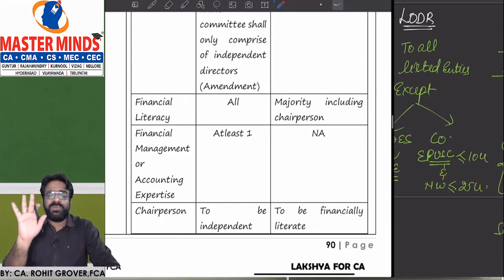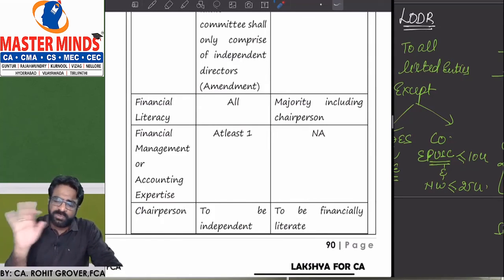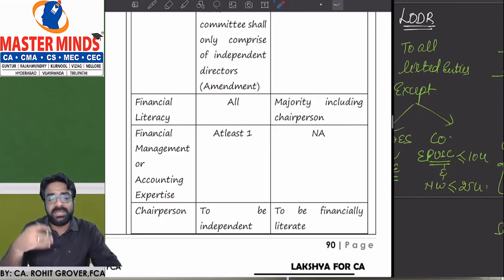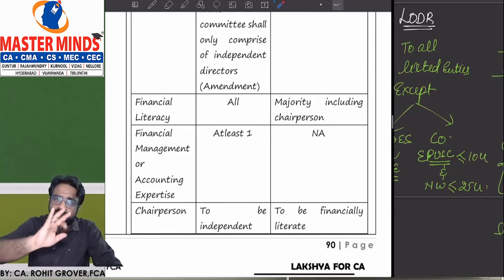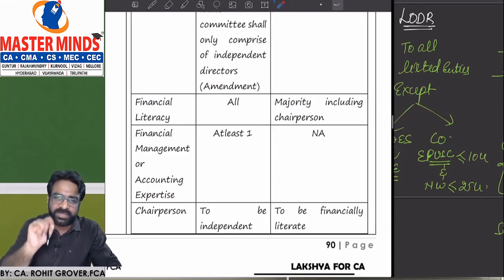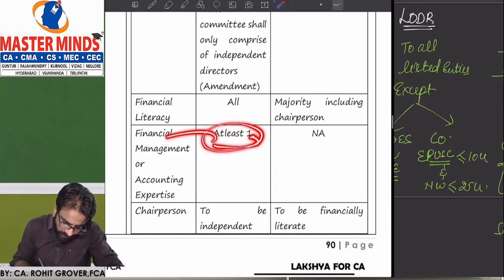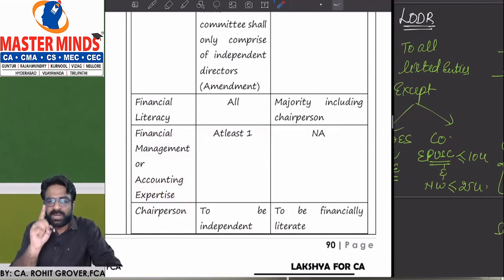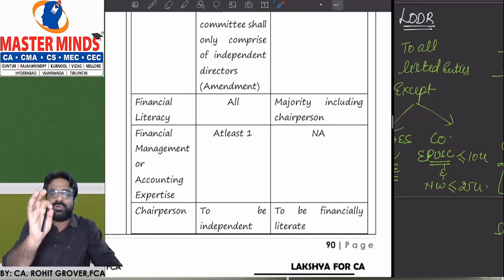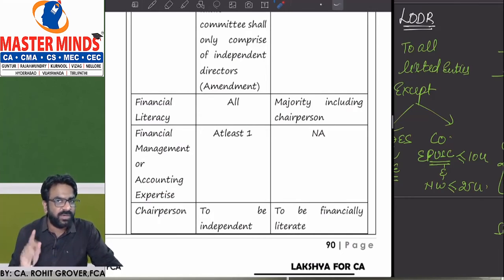So you can see where more strict provisions are there: the SEBI LODR is more stringent as compared to the majority. All should be financial literate. The Companies Act requires that, and that is enough. But SEBI LODR says that out of all the financial literate people, we need one as a financial expert. At least one person should be a financial management or accounting expert among all the financial literate people. So there are total 9 members. All 9 members should be financial literate.